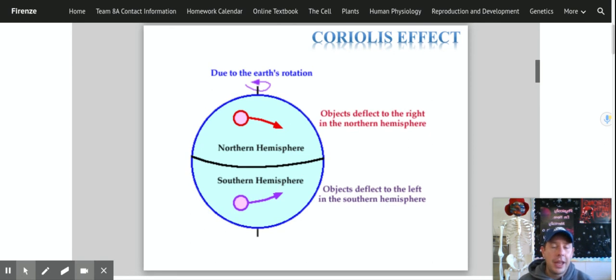This is because the air patterns are moving along with how the Earth is rotating, and it all comes together like that. Okay, so I hope you learned a lot: high pressure, happy weather, cold and dry; low pressure, lousy weather, warm and wet. The amount of air pressure is the amount of air molecules in an area, which causes the wind to blow, because the air molecules don't like to be packed up together. So wind blows from an area of high pressure to an area of low pressure. All right, and that's what you need to know about air pressure and wind.